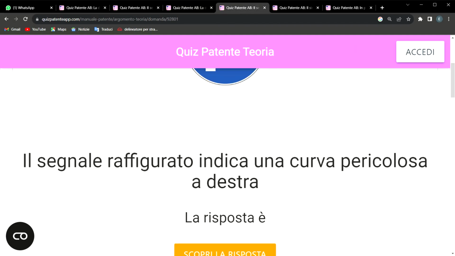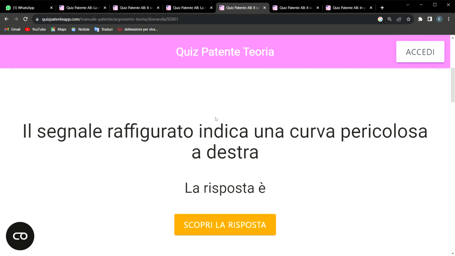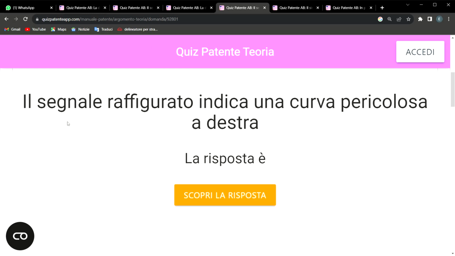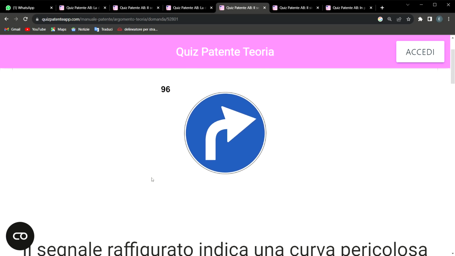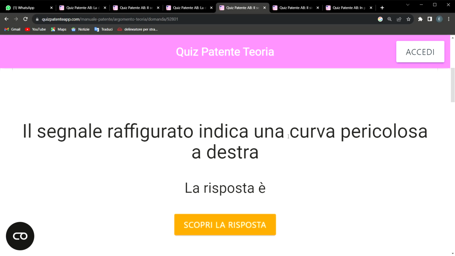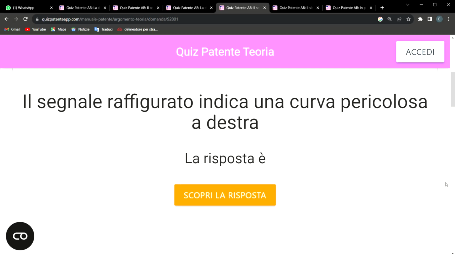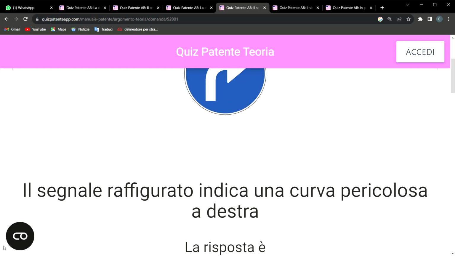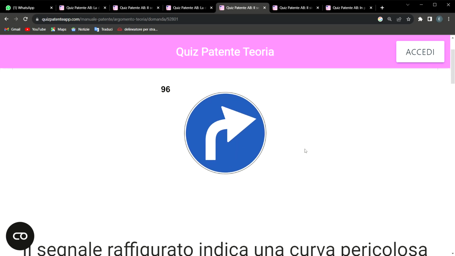Take note of that. Another one again says, "il segnale raffigurato indica una curva pericolosa a destra." It's talking about this symbol that is here. It says "indica una curva pericolosa a destra. Vero o falso?" The response to this question is falso. You can see it. The response is false. Now let me explain to you. First and foremost, this sign that is here is known as segnale di obbligo or segnale di prescrizione, whichever one you decide to call it.